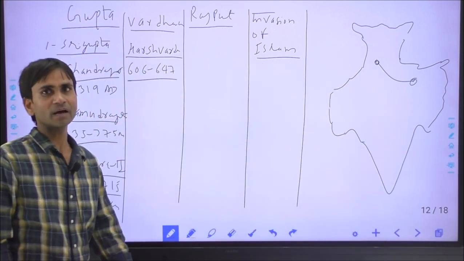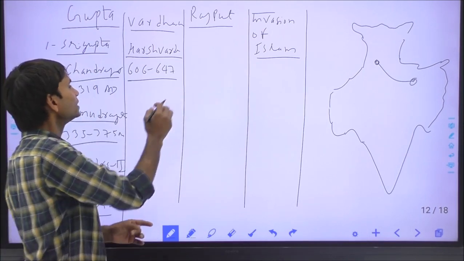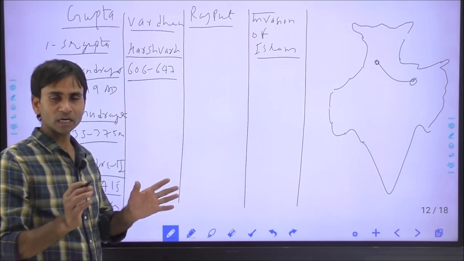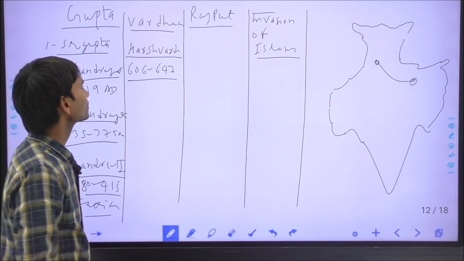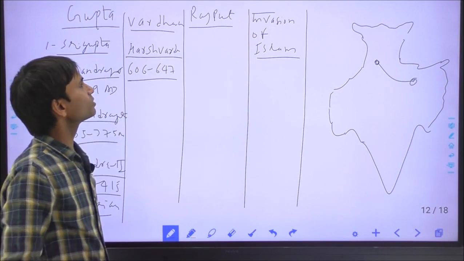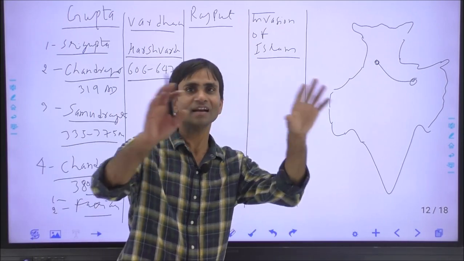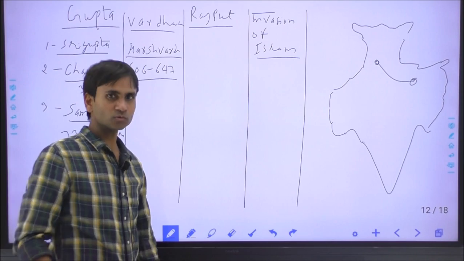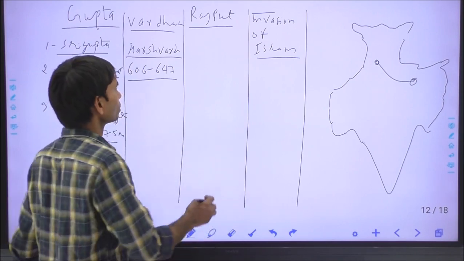Harshvardhan was himself a great poet and scholar who wrote Priyadarshika, Naganand, and Ratnavali, the three plays, and this was Banbhatt, the courtier of Harshvardhan, who wrote the Harshcharit as the biography, and the Kadambari. After Harshvardhan, India was under the Rajput age. The Rajput age denotes the age of decentralization, where there were small states. Rajputs were divided into different clans, the Agnikul clan, Solar clan or Lunar clan.